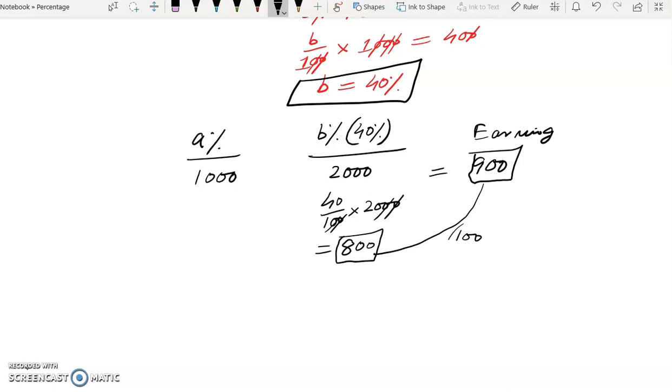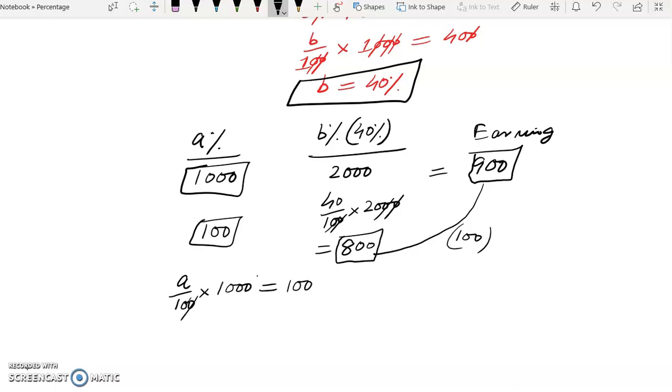100 rupees. Now this 100 rupees is because of this A% of 1000. Now this is A% commission. So we can easily find now A% of 1000 sale is commission of 100 rupees. So A is equal to how much? 10%. So our answer is A is equal to 10% and B is equal to 40%. This is our answer.